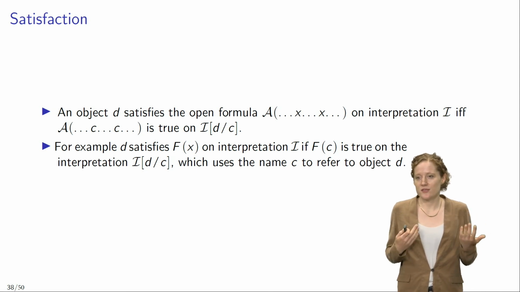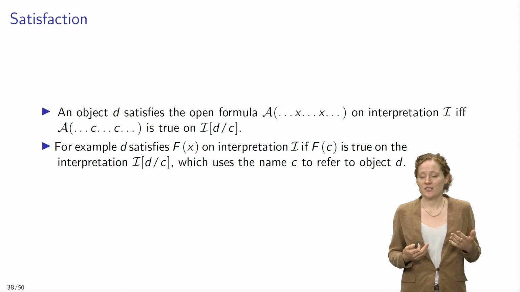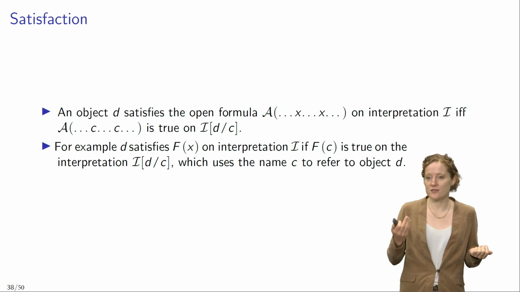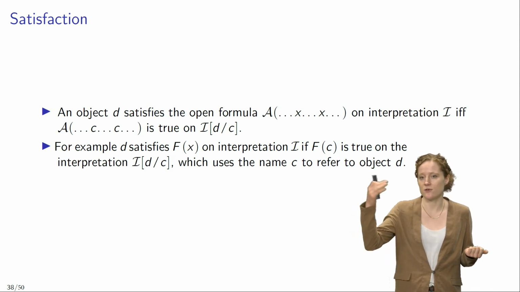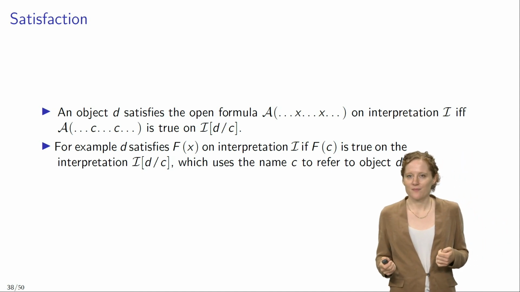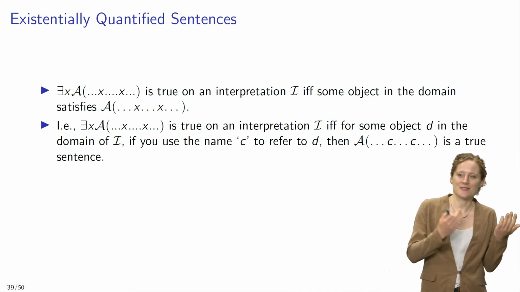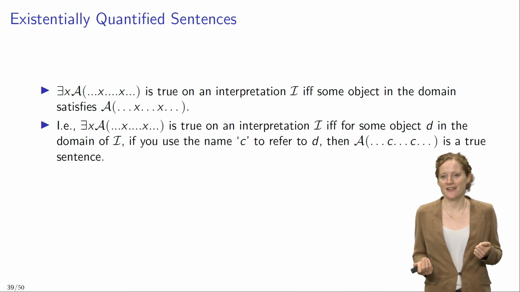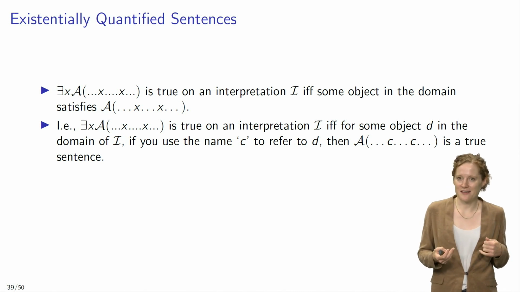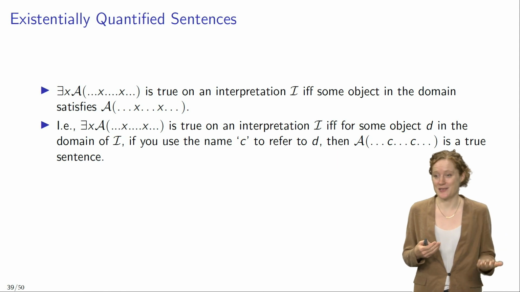An easy and intuitive way to think about it is that D satisfies Fx on interpretation I just in case Fc is a true sentence, assuming that C refers to D. Now, with these concepts of a substitution instance and satisfaction in hand, we now can go on and define what it takes for quantified sentences to be true on an interpretation.